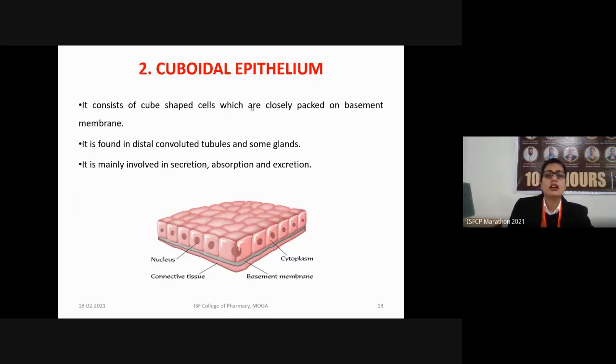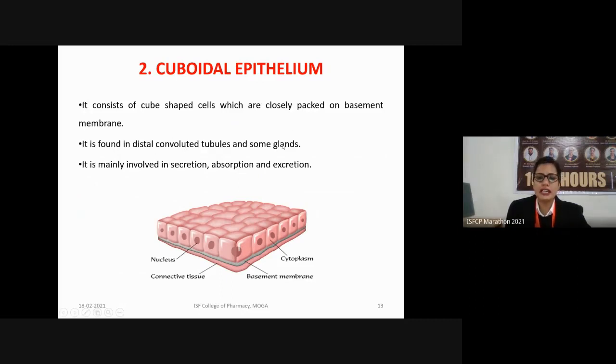Another type of tissue we have is cuboidal epithelium. As the name suggests, the shape of their cells is cube shaped, and they are also closely packed on the basement membrane. Examples include the distal convoluted tubules and some of the glands.